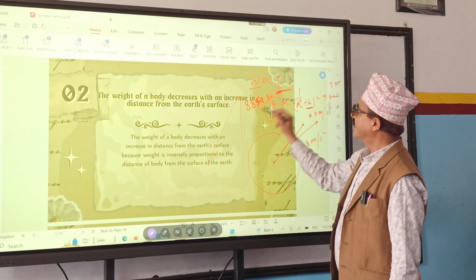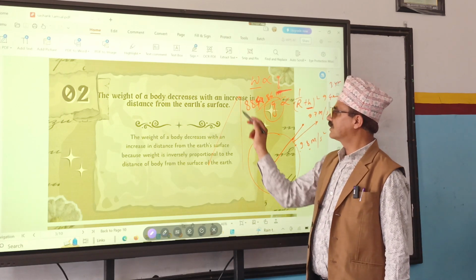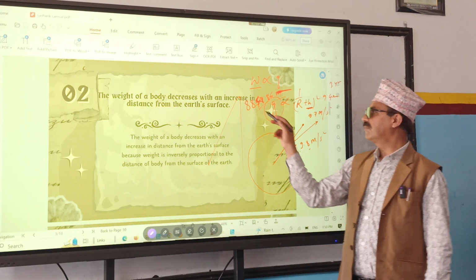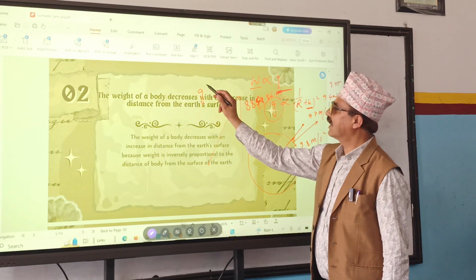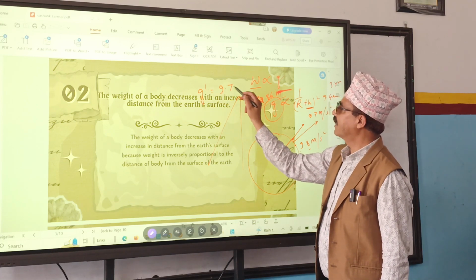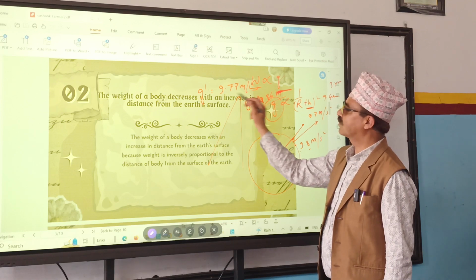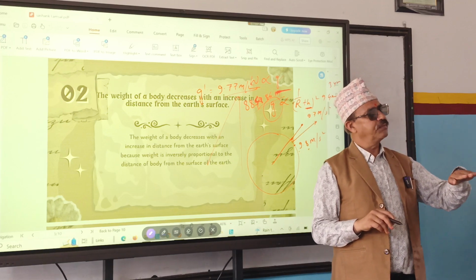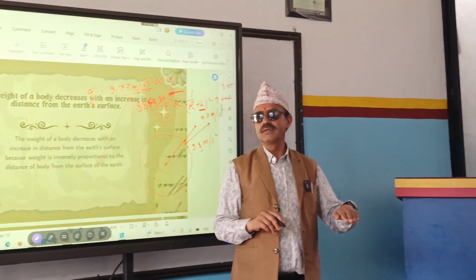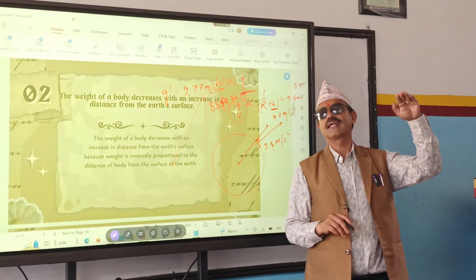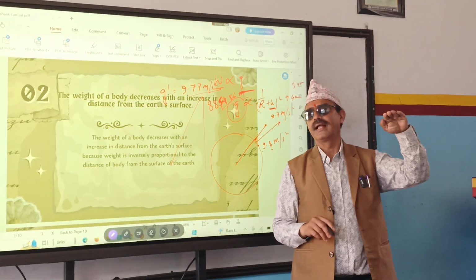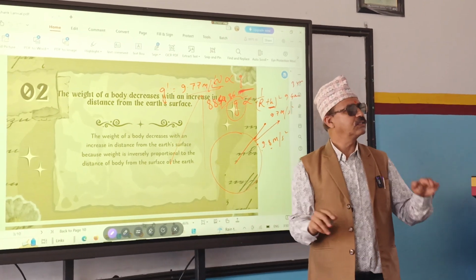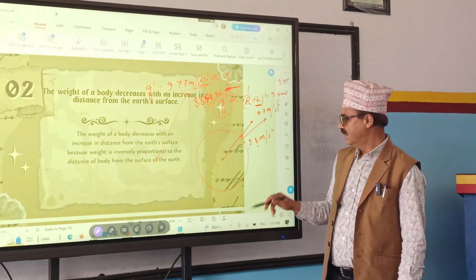8848.86 meters. If the stone is taken to the top of Mount Everest, then altitude increases. Then what is the value of g there? g at that particular place is 9.77 meters per second squared. It means weight also decreases. The value of acceleration due to gravity is more at the bottom of the hill and less at the top of the hill because of altitude. Acceleration due to gravity and altitude are inversely proportional to each other.